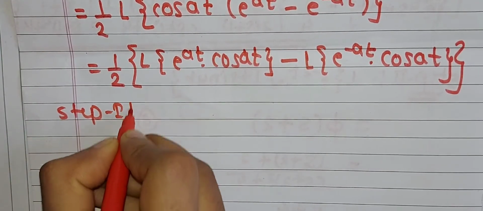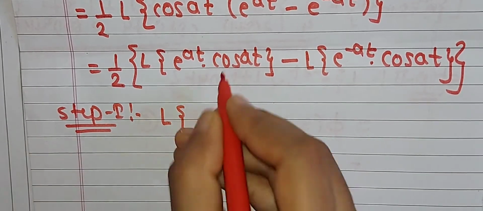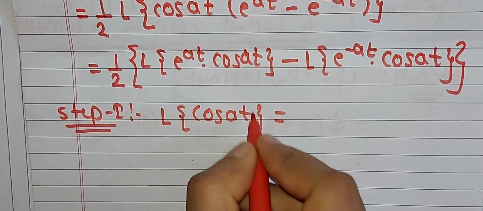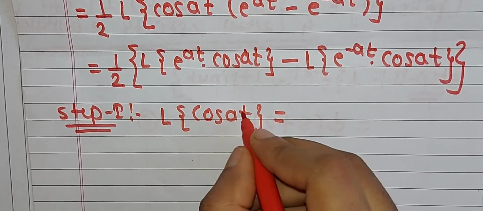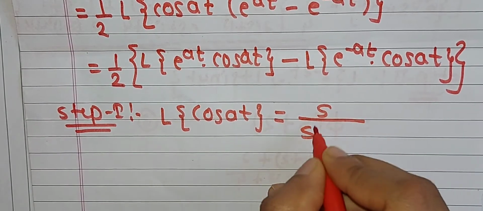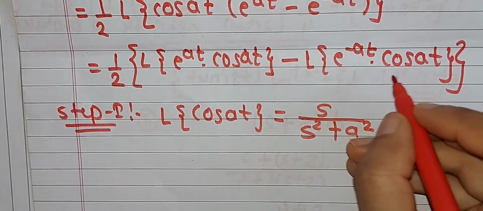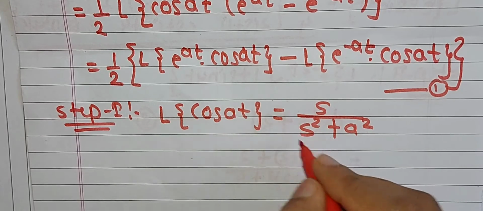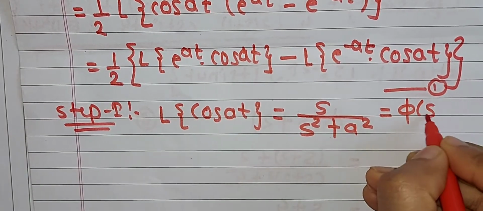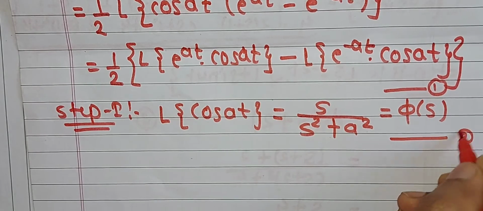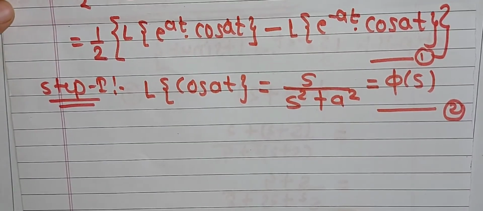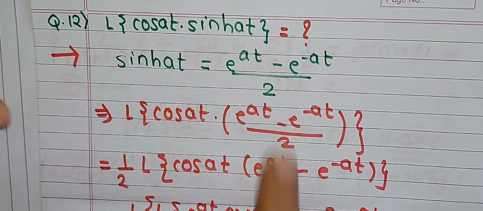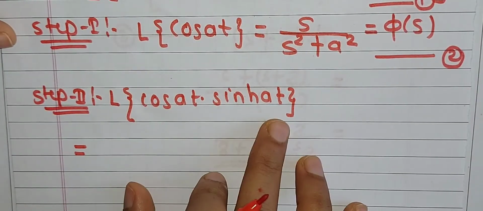So step number 1 is to apply Laplace on the second term, that is cos of at, and we already have the standard formula for this function, that is Laplace of cos at is s divided by s square plus a square. We denote this above equation as equation number 1. This function is only in variable s, therefore we denote it as phi of s, and we denote this total equation as equation number 2. So we have obtained step number 1. To find the value in step number 2, we will consider this function as it is, that is Laplace of cos at into sinh at.